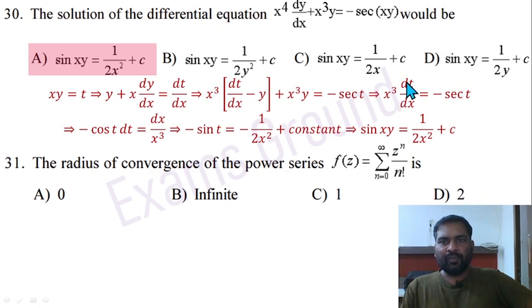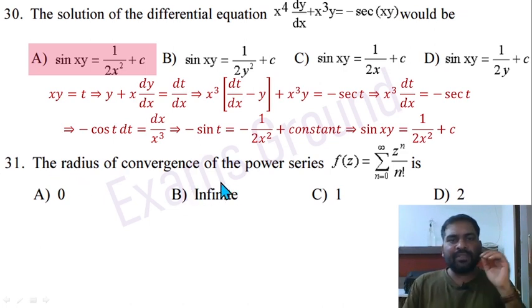That implies x cube dt by dx minus x cube y plus x cube y. So this is cancelled out and the remaining term is only x cube dt by dx equal to minus sec t. Bring this sec t to the left side and x cube and dx to the right side. So minus cos t dt equal to dx by x cube. That implies minus sin t equal to minus 1 by 2x square plus some constant. Putting t equal to xy again, sin xy equal to 1 by 2x square plus c. Option A is correct.